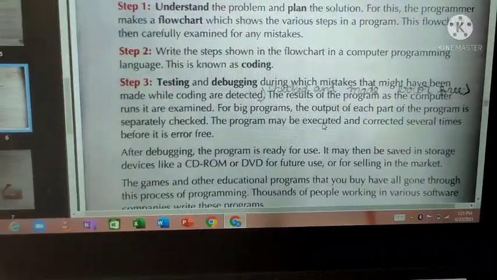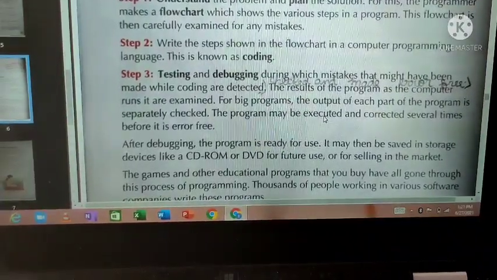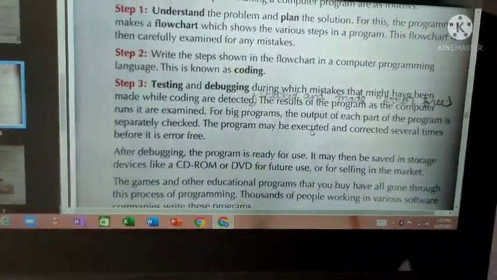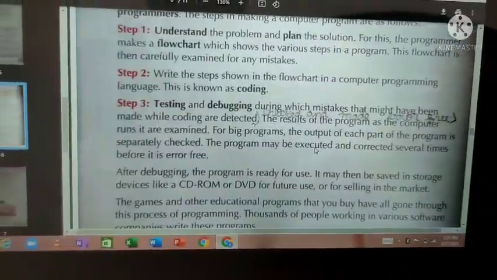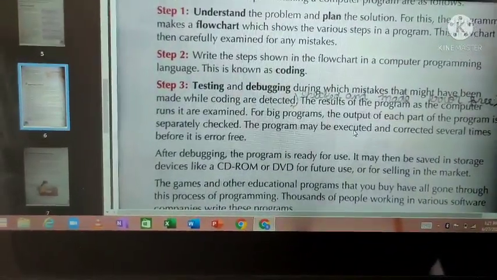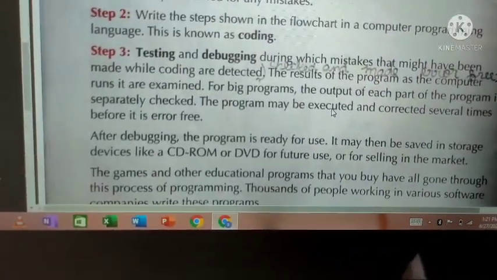Okay, coding. Step 3, testing and debugging, during which mistakes that might have been made while coding are detected. After writing the coding in a programming language, what should you do? You should test and debug. Why is it helpful?